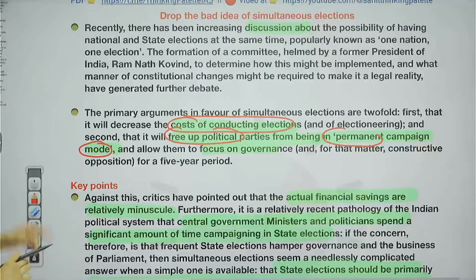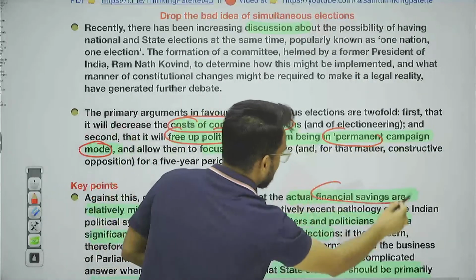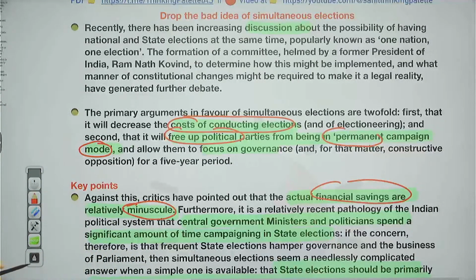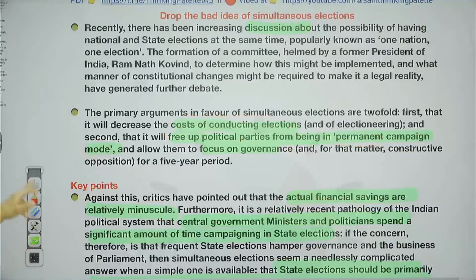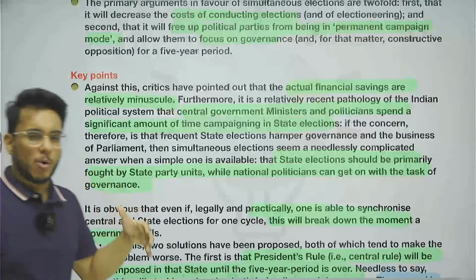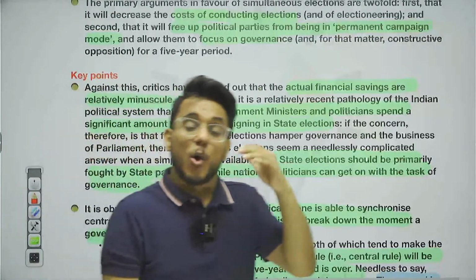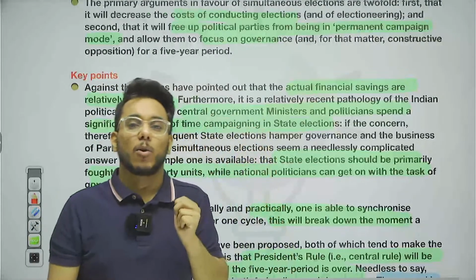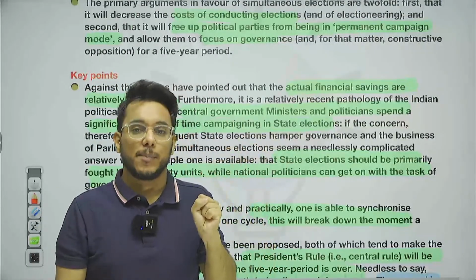Now, basically, guys, the critics have said that the actual financial savings are going to be minuscule. Secondly, they say that the parties are also always in election mode. Only two national parties, BJP and Congress, are always in election mode.